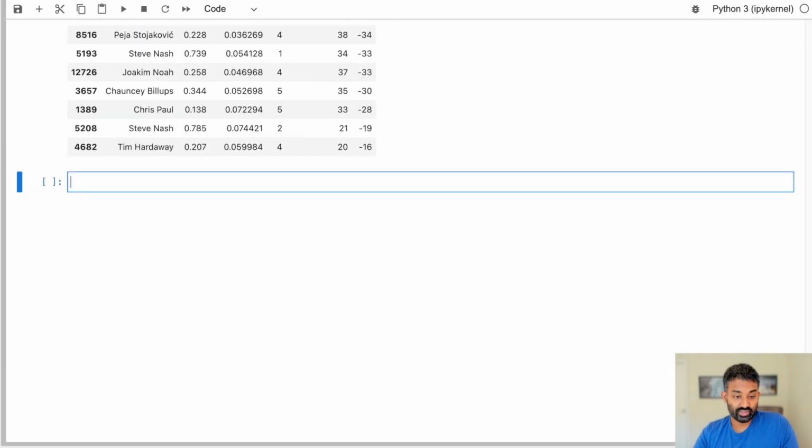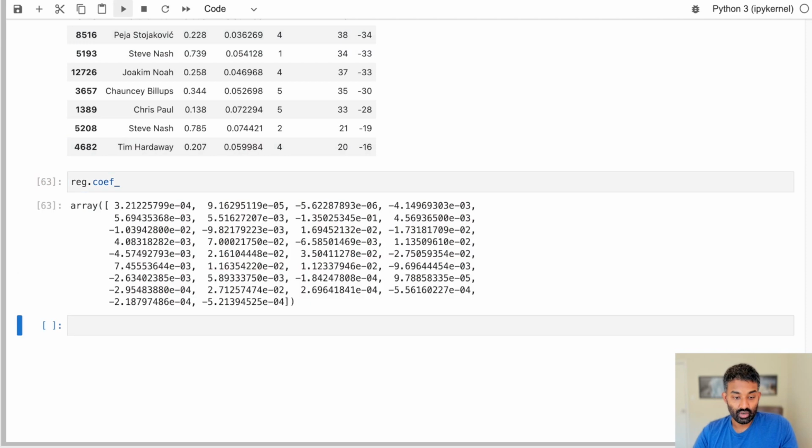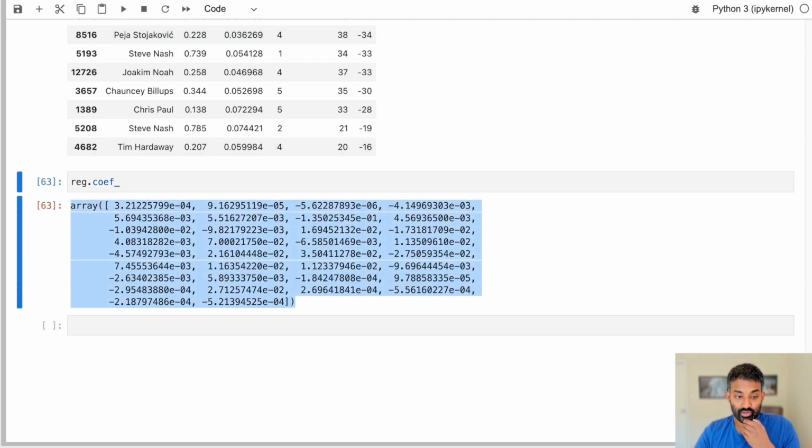Another thing we can do to diagnose our algorithm is look at the coefficients of the regression. So, coef underscore here. This tells you which variables the algorithm is keying in most on. The highest coefficients indicate the variables that are most important to the regression. Of course, this isn't super useful because you can't tell which columns are associated with what.